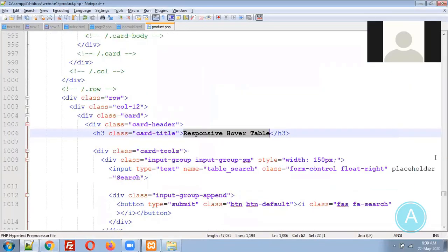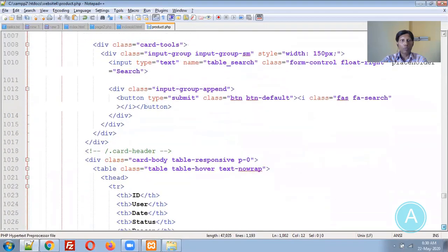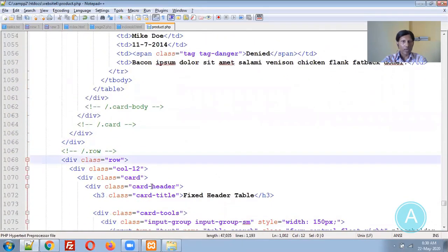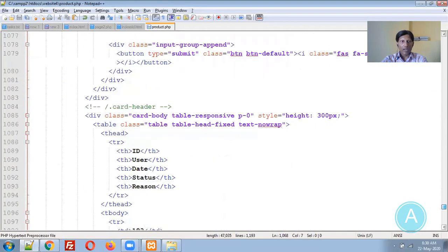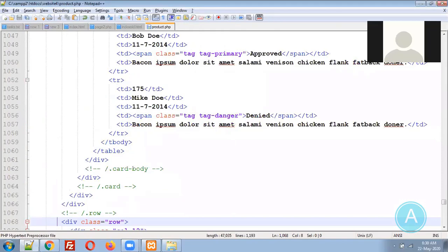So I'm searching for this responsive hover table. Let me check out this row and I will remove the remaining items from this particular file. So let me remove this item.